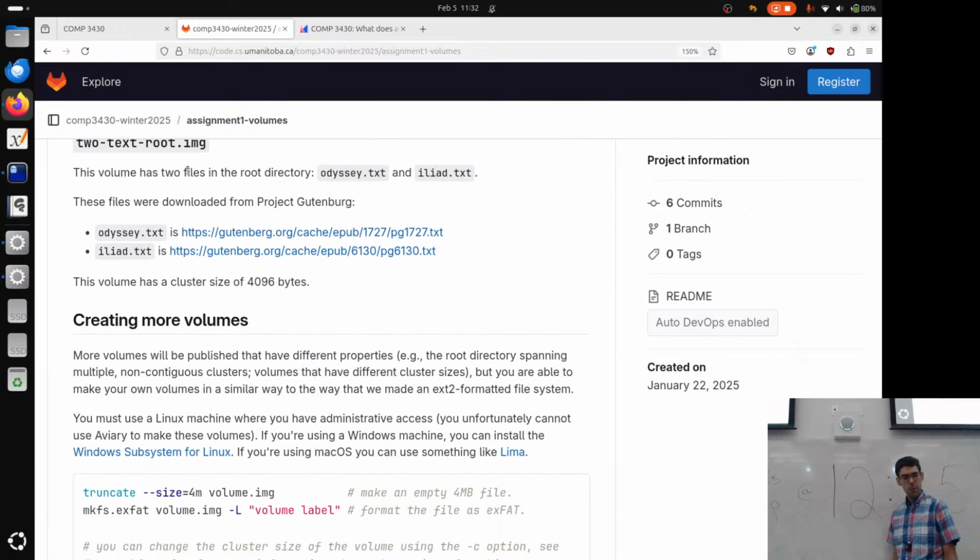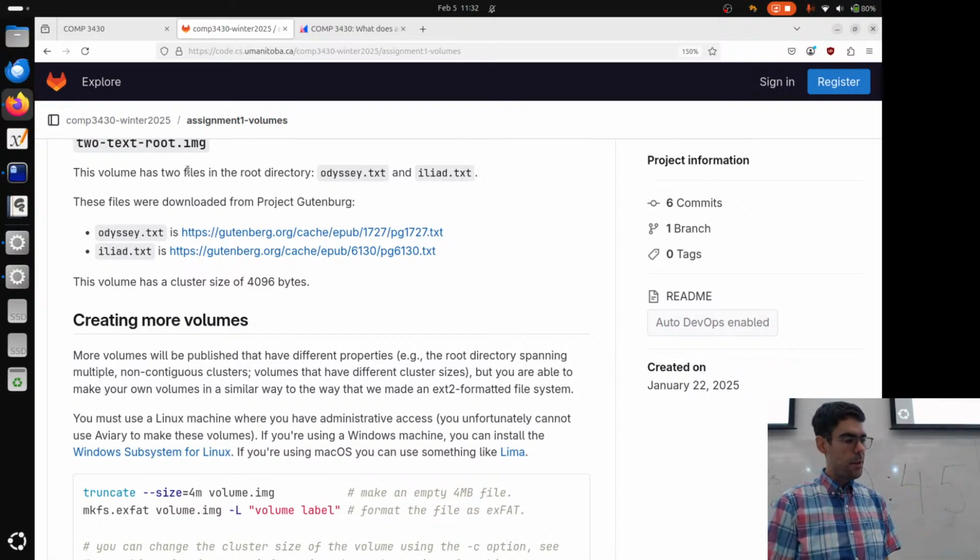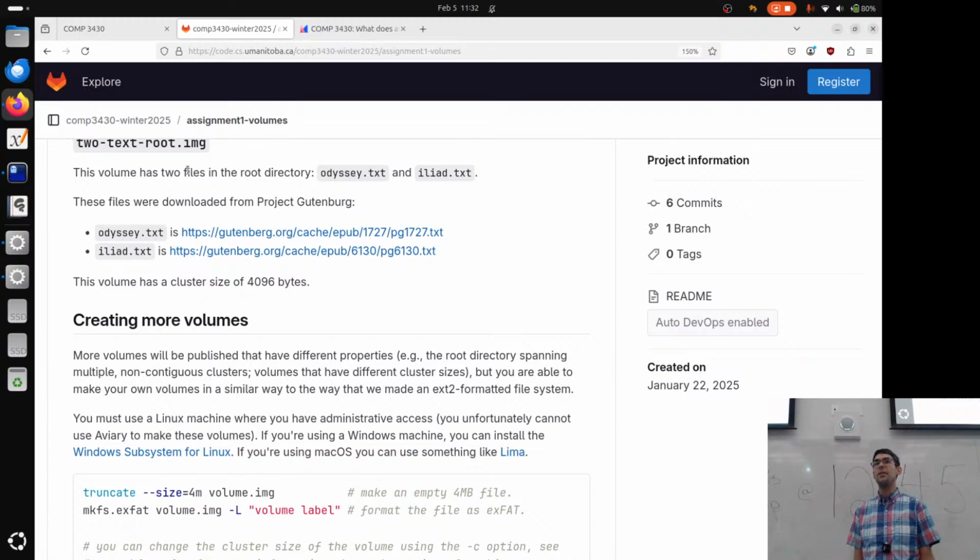The other one that I posted is called toTextRoot, and this volume has just 2 plain text files in the root directory: one called Iliad.txt and one called Odyssey.txt. These are the epic poems by Homer, which I just got from Project Gutenberg.